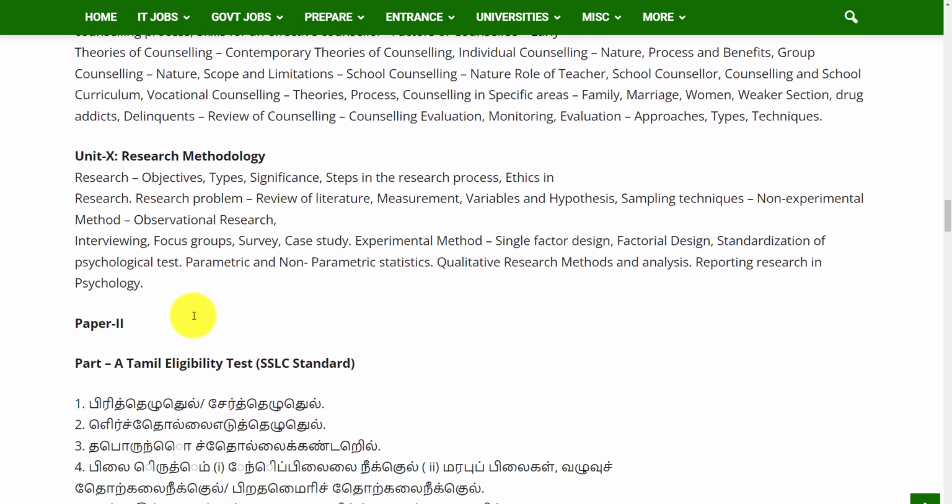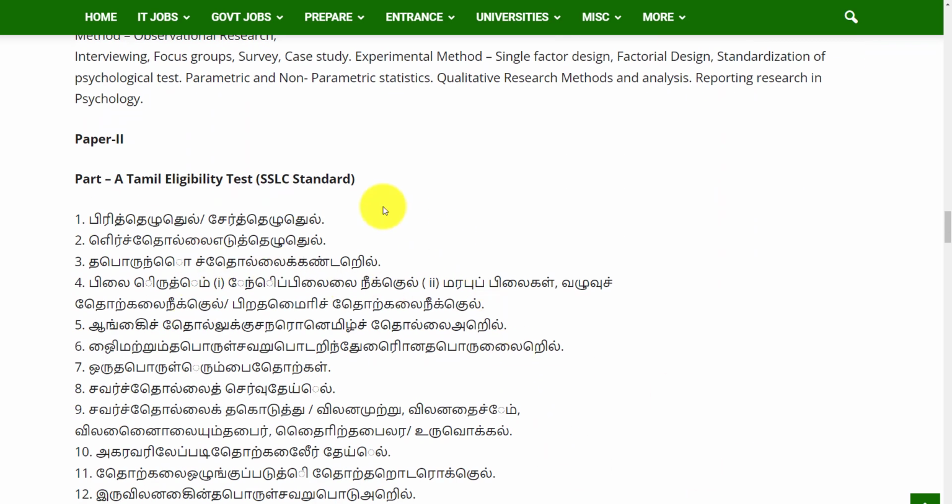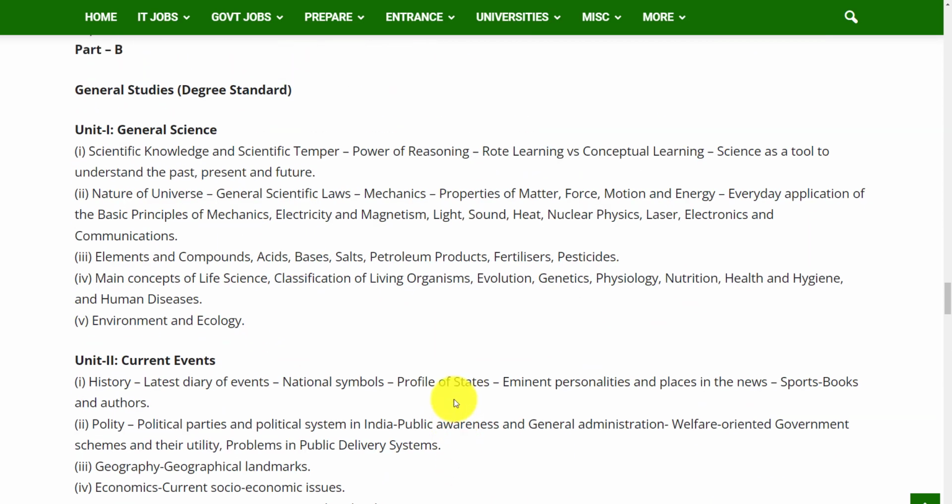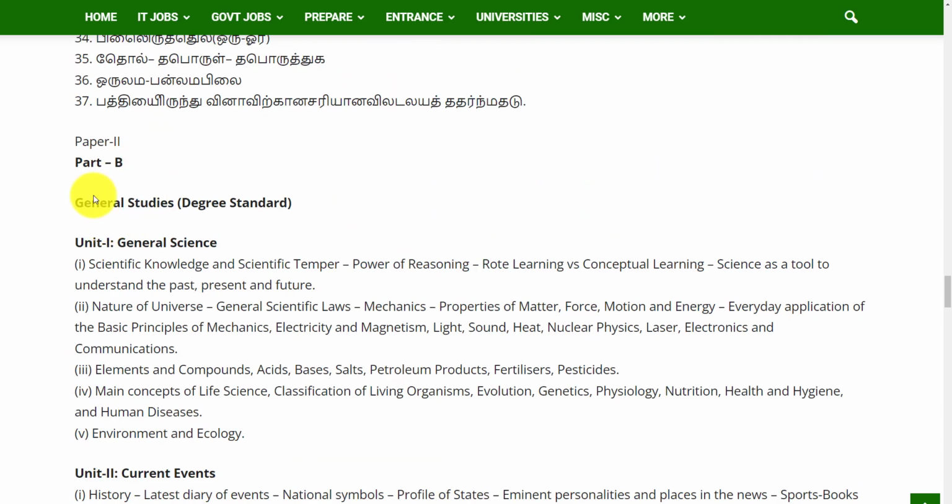Unit 10 research methodology. And here we can see paper 2, and as I said above, part A will consist of the Tamil eligibility test which is of SSLC standard. Let's see the part B subject. You will get questions on the subject general studies which is of degree standard.